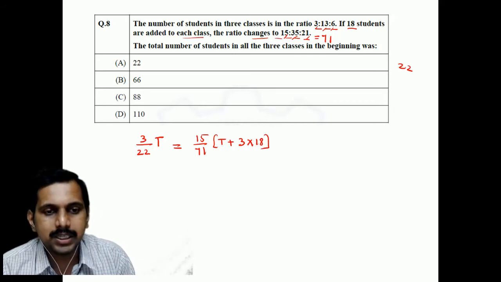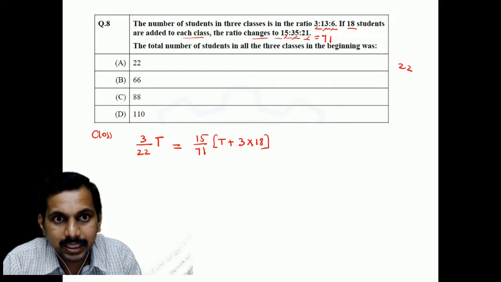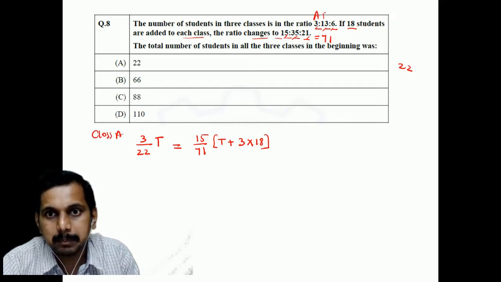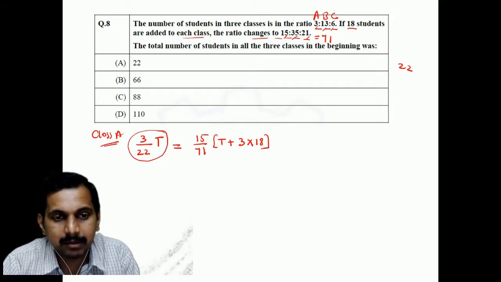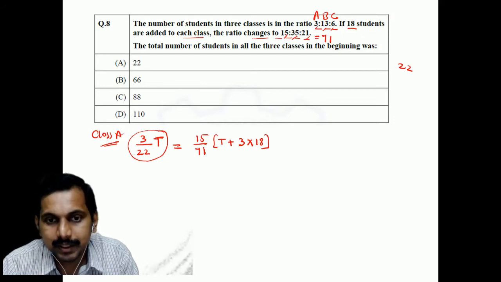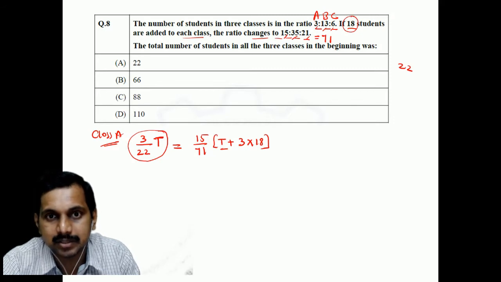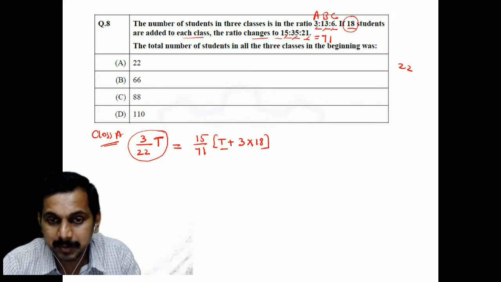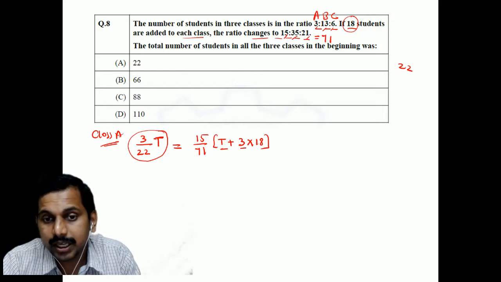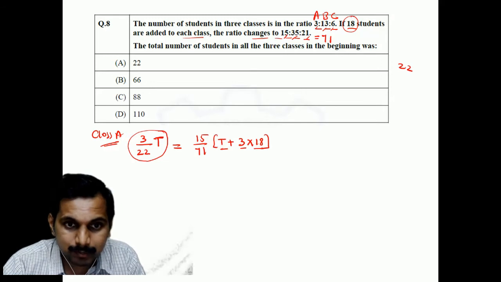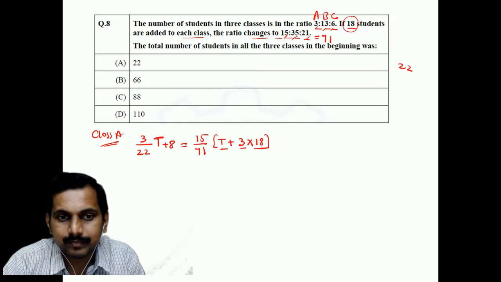Why? Because here observe, we have class A, B, C. If I say this is A, B and C, this class A will have 13 by 22 of the total number. Now the total number in each class is increased by 18, students. So since it is increased by 18 in each class, everywhere it has to be increased by 3 into 18. But here also, I'm sorry, here one more thing, here also I have to add this by 8. Correct?